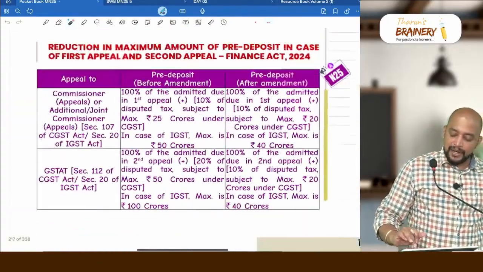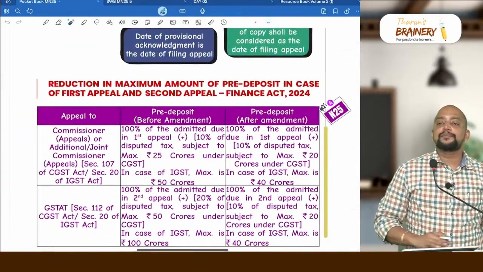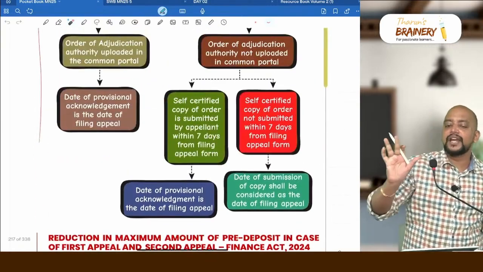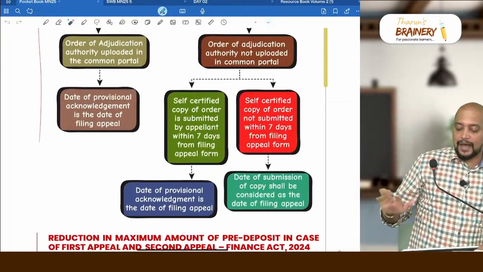And this is an amendment for the November 25 exam. You don't have to bother about it. They have completely changed the pre-deposit provision. But for your exam, whatever we have discussed, that is only applicable. So with this, we completed appeals also.